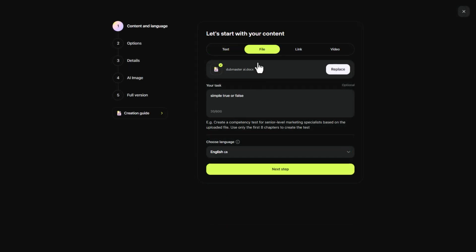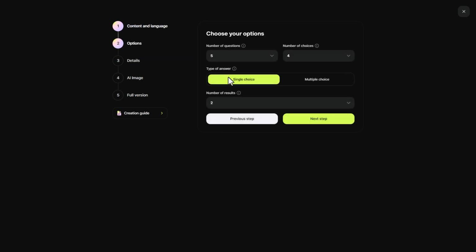So what I was able to do, I didn't have to paste my text in. I use a transcription service and I was able to export the transcription as a Word document. So I've just uploaded this, gone for simple true or false, and I'm going to click next. So I'm going to have 5 questions and number of choices, because it's true or false, I want to have 2 choices and number of results 2. So I'm just going to click next.